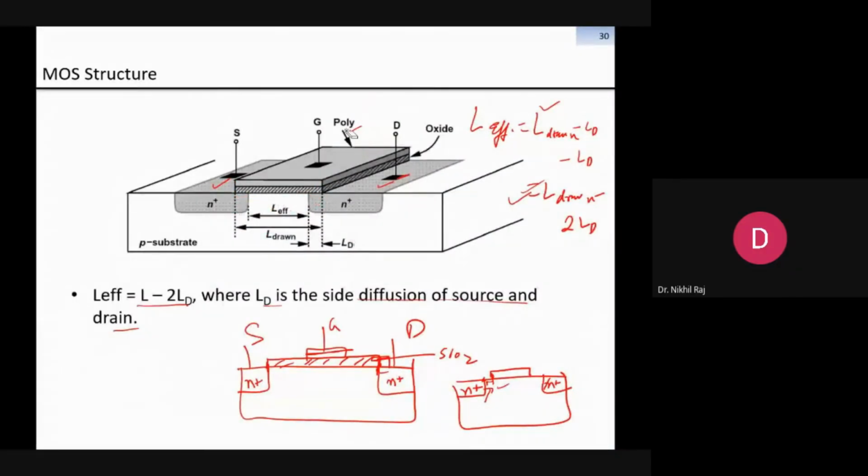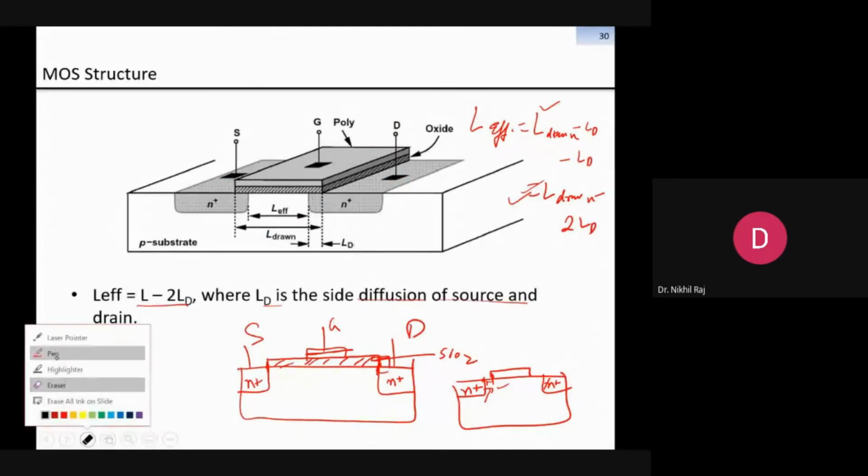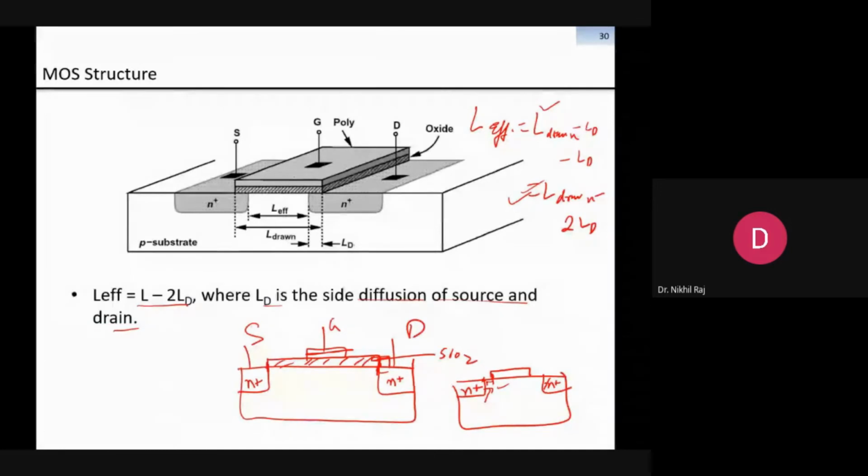Okay, one more thing is here. Now if you see this MOSFET architecture in the data sheet, suppose instead of poly, if it is a metal, and this is your dielectric, and this is your channel length, here means p type substrate. So this also represents nothing but a capacitor form. This is nothing but metal insulator, and this is substrate.